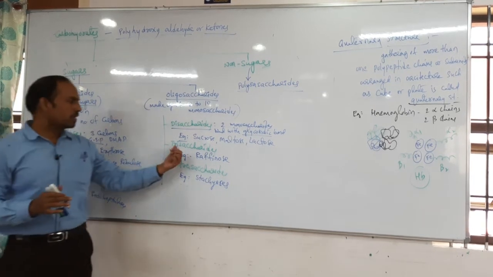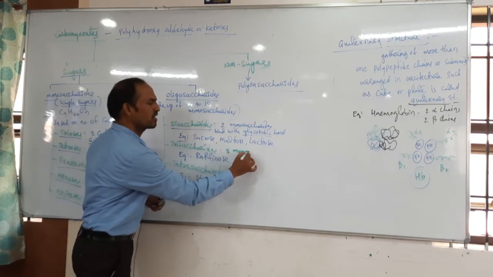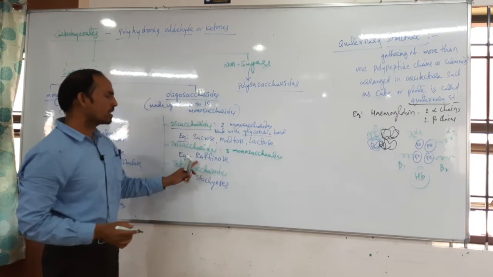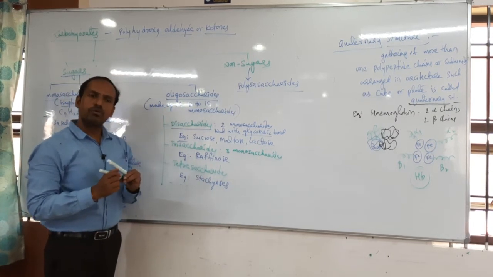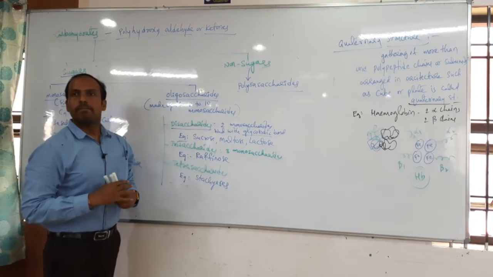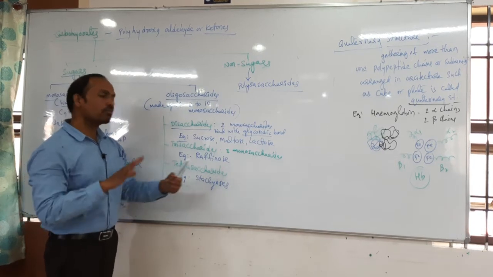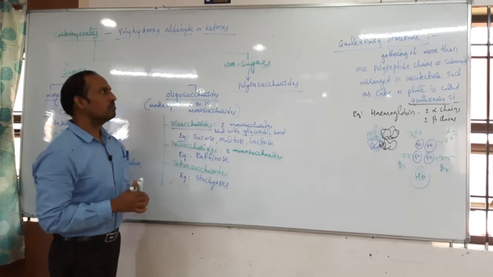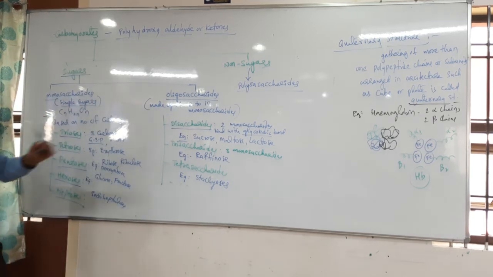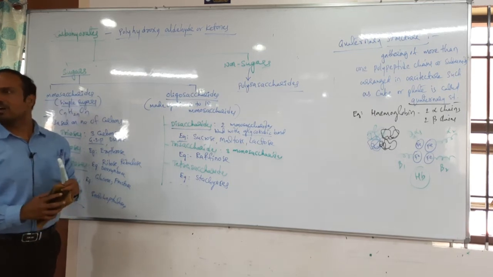Trisaccharides, how many monosaccharides are present? 3 monosaccharides are present. Students, which 3 monosaccharides are present in raffinose? Glucose, fructose, galactose. It is completely present in this one. Here, 4 monosaccharides are present. Clear? So this is oligosaccharides. Then we can go for polysaccharides.